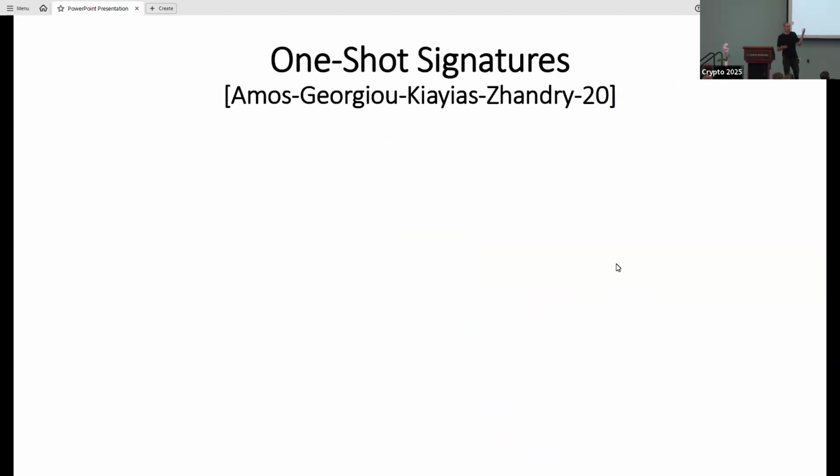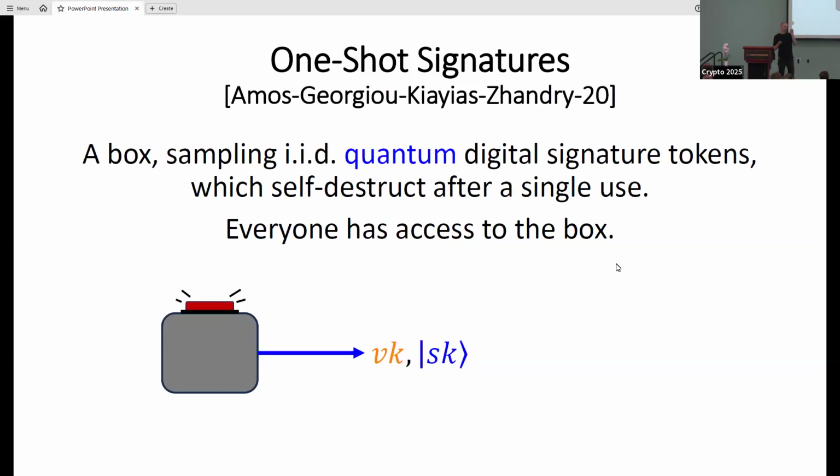And this led to the idea of one-shot signatures by Amos, Georgiou, Ciaramella, and Zhandry from 2020. You can think of one abstraction of one-shot signatures as follows. So I'm going to have this box. And every time that I'm executing this box, this is a quantum algorithm, and everyone has access to this quantum algorithm. And every time that I push the button, I'm going to get a sample of a digital signature pair of verification and signing keys, and the signing key is going to be quantum. And every time that I'm using this pair, the signing key is going to self-destruct magically.